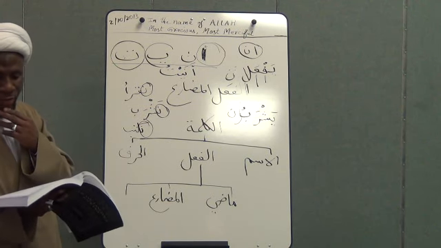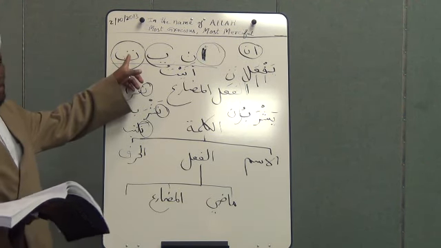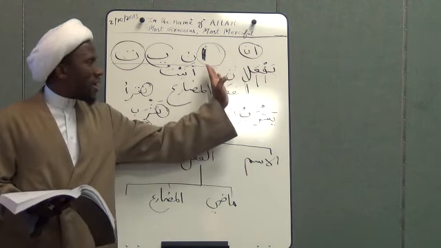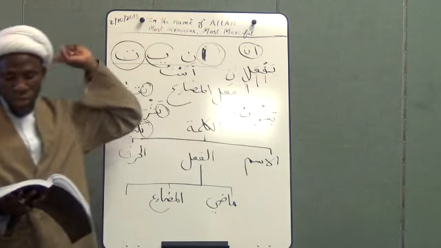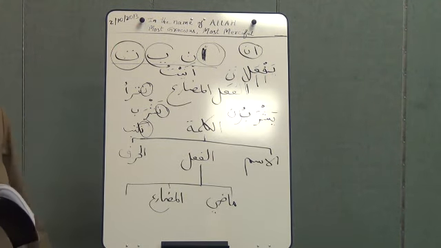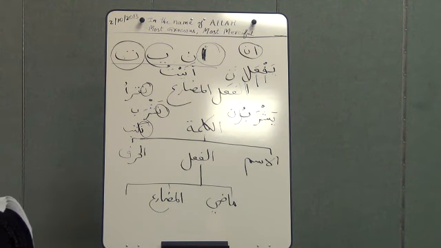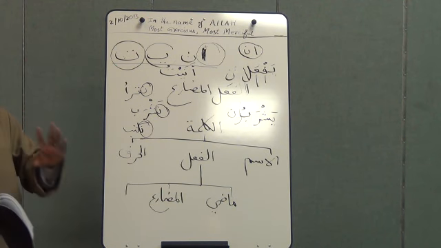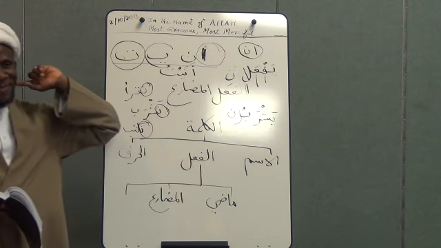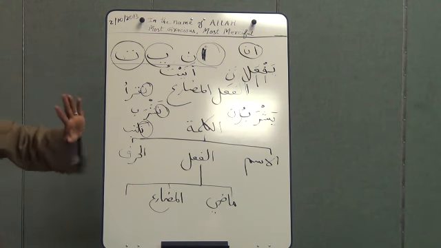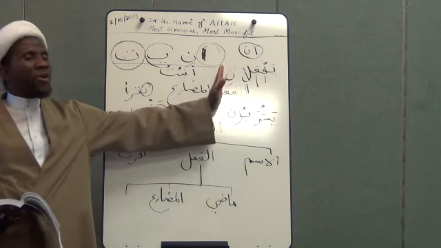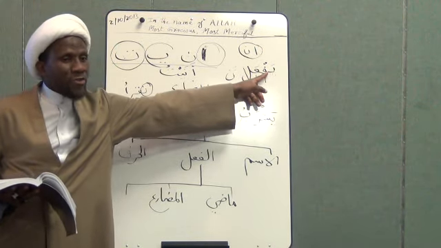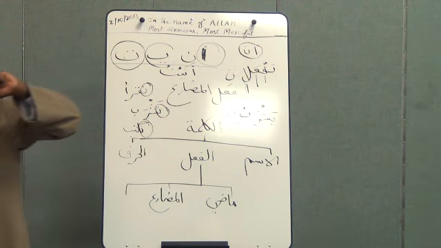Now for the feminine, you use the ta. You can say taf'alu. So instead of yaf'alu for the masculine, you say taf'alu, meaning she is doing, or it does, or will do, for example. And for the dual, it's the same as the masculine: all you need to do is add the alif and noon at the end. The ending stays the same whether you're talking about masculine or feminine. The only thing that changes is the first letter. If it's masculine, there is ya; if it's feminine, you put ta. That's the only thing that changes there.